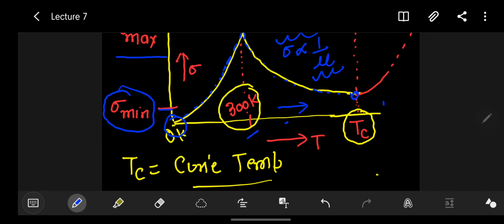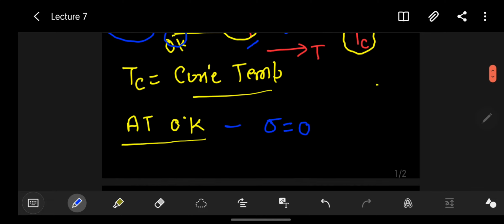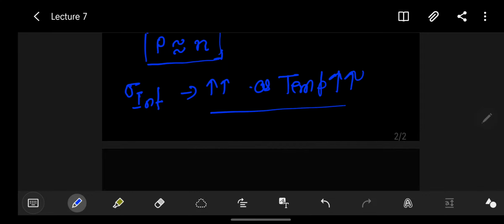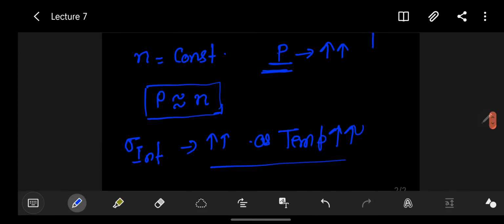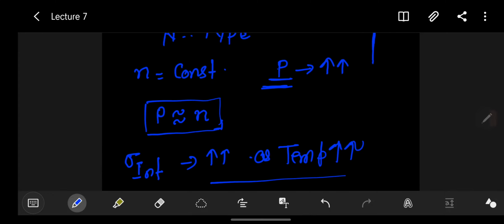Now the material is an intrinsic one, and in the earlier lecture, lecture 6 of the uploaded lectures, you can find that the conductivity of intrinsic semiconductor material increases as temperature increases.